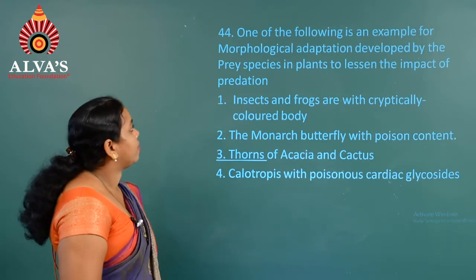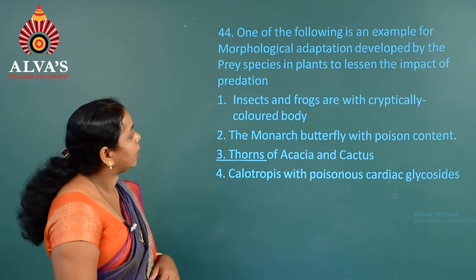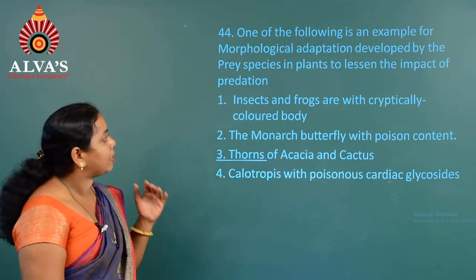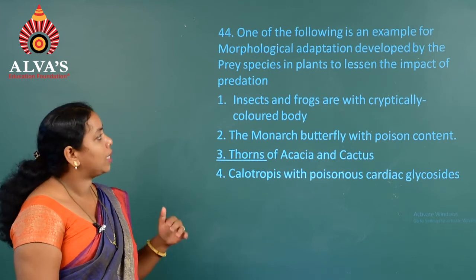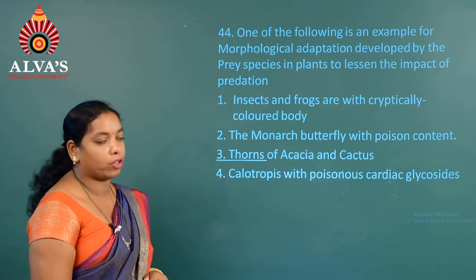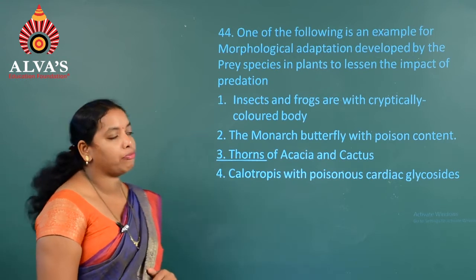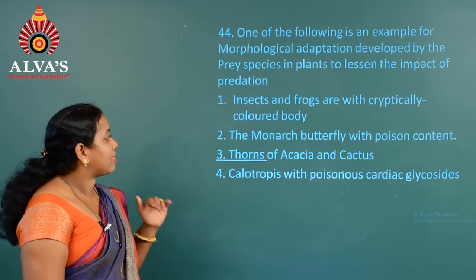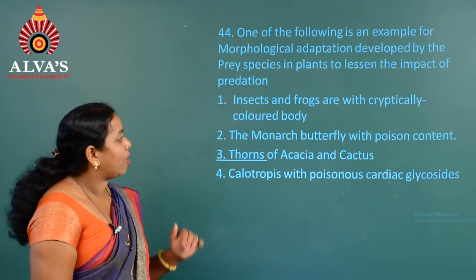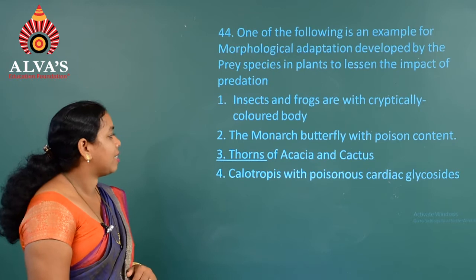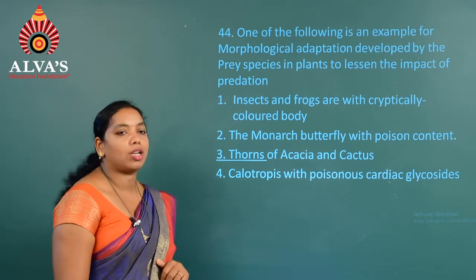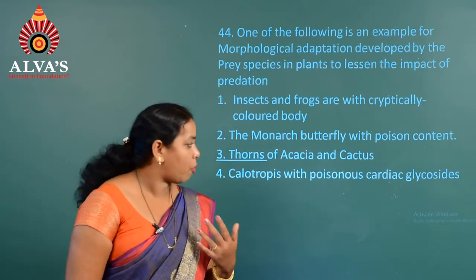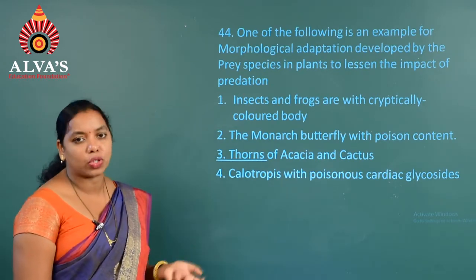Moving on to the next question, that is 44. One of the following is an example for morphological adaptation developed by the prey species in plants to lessen the impact of predation. The first one, insects and frogs are the cryptically colored body. Whereas the second one, the monarch butterfly with poison content. Third one, thorns of acacia and cactus. Fourth one, calotropis with the poisonous cardiac glycosides in it.